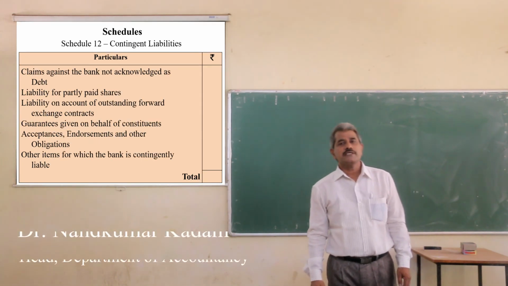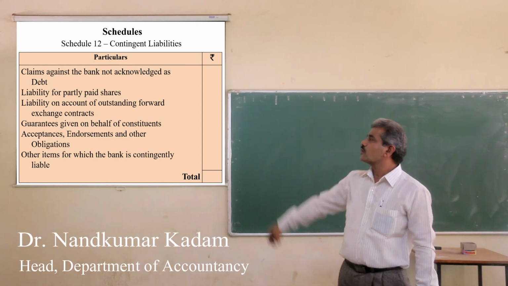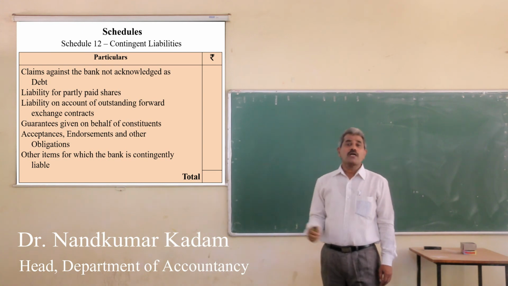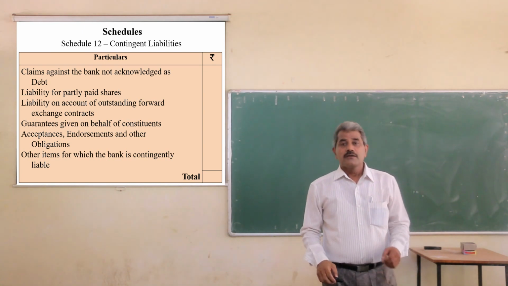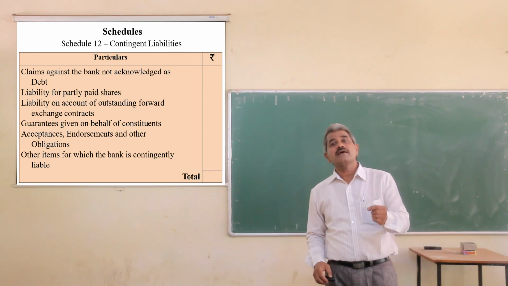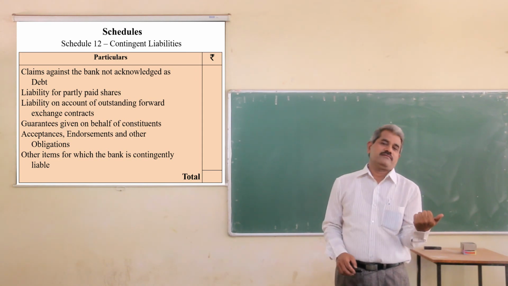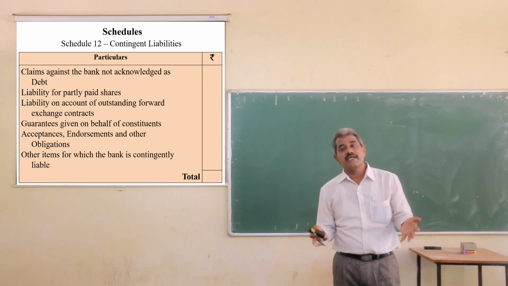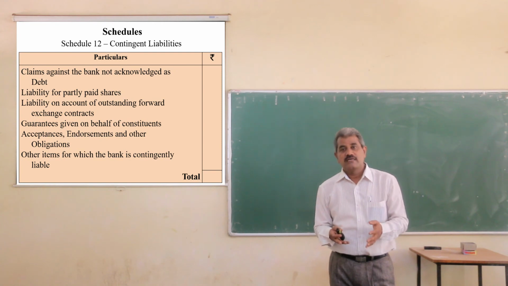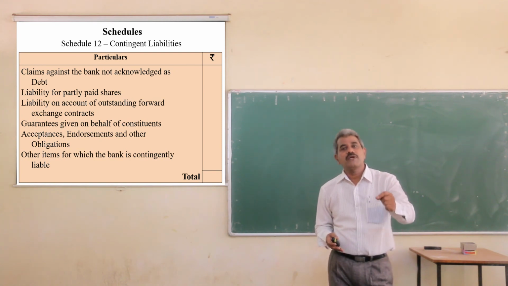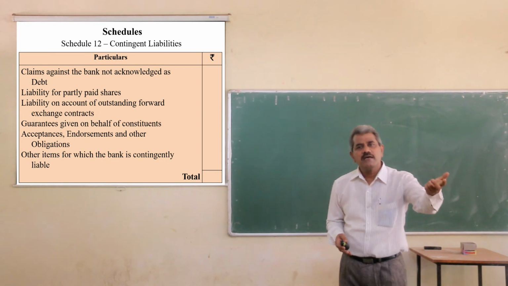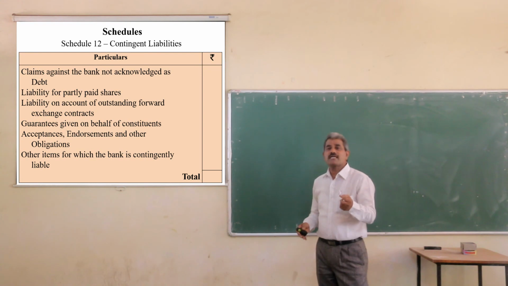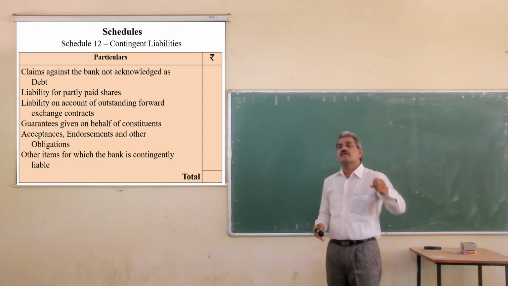Then the last schedule, schedule number 12, is contingent liability. Contingent liability means what? Such liabilities which may turn into actual liability or may not. There is no guarantee, no certainty that the liability will turn into actual liability. It may turn or it may not. So such liabilities are called contingent liability.